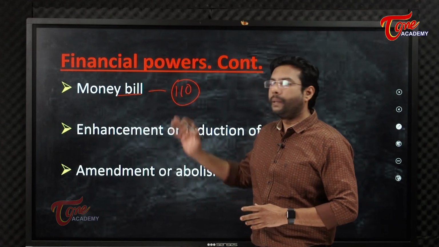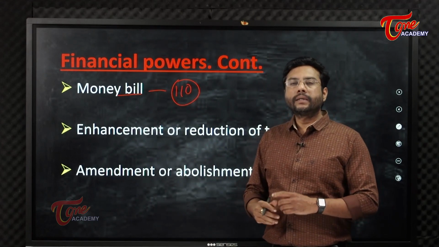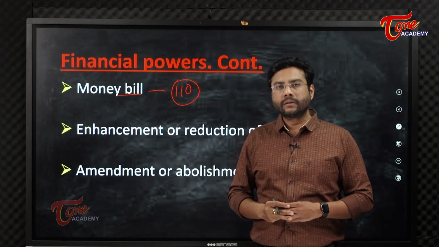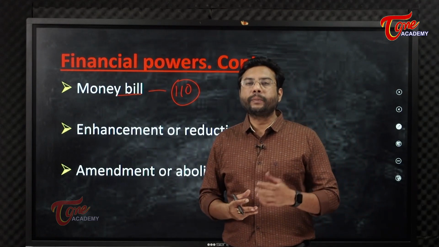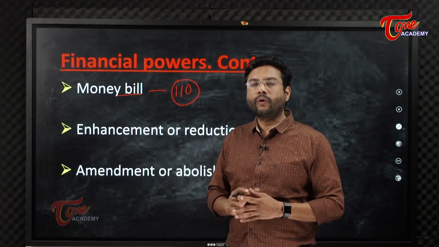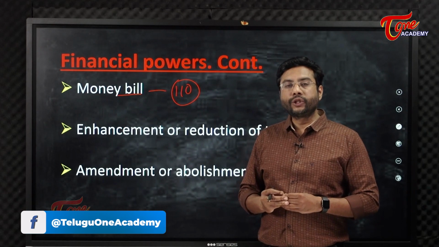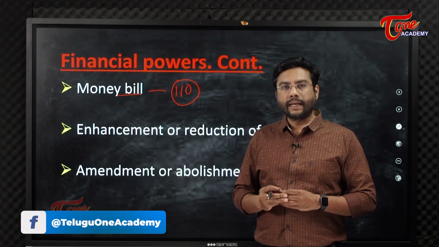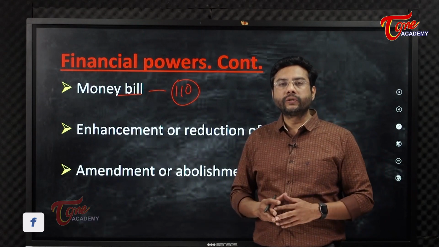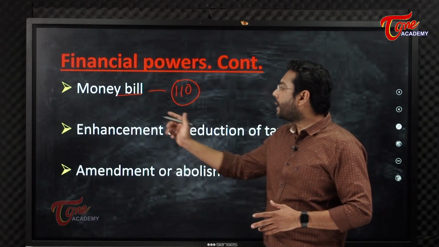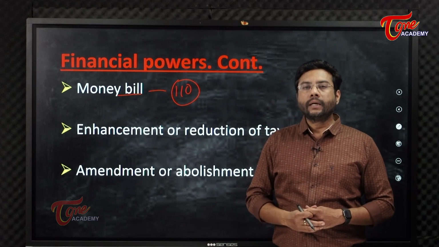The money bill consists of the imposition of taxes or reduction of the taxes, enhancement of the taxes, alteration of the tax structure. These are the important things which need the President's assent or prior permission of the President before it is introduced in the Lok Sabha. Again, the money bill is introduced only in the Lok Sabha but not in the Rajya Sabha.